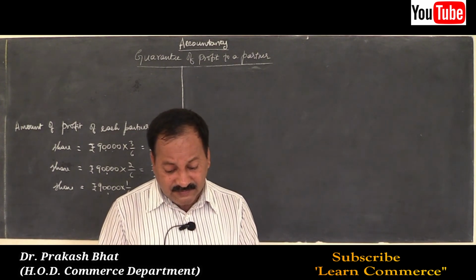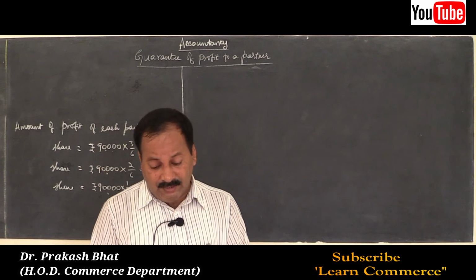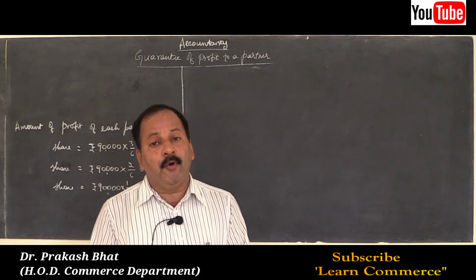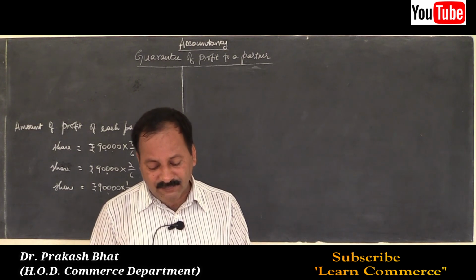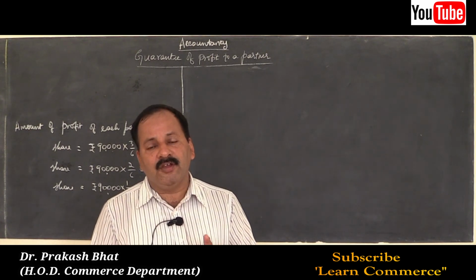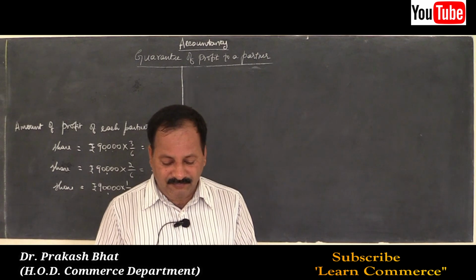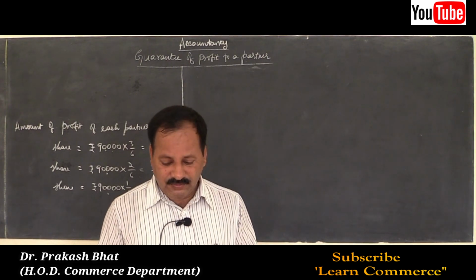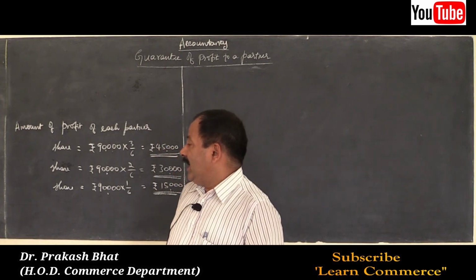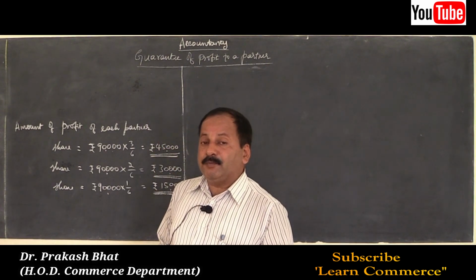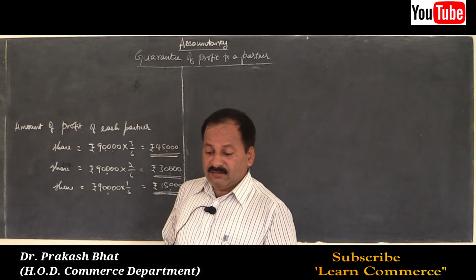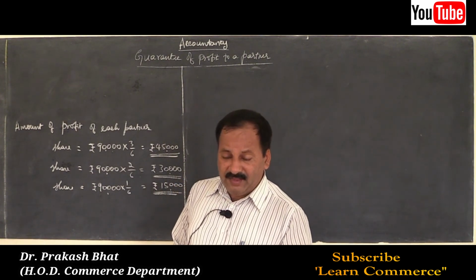That means the shortage in new partner's account, Sahana, should be borne by Roja only, not Usha. Usha's share remains as it is, no change in Usha's amount. So let us calculate first how much amount was supposed to be payable depending upon the profit earned by the firm.